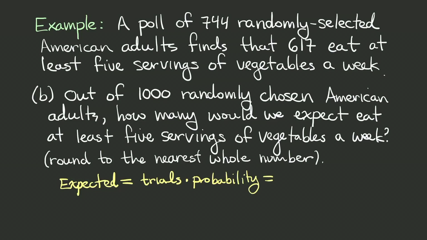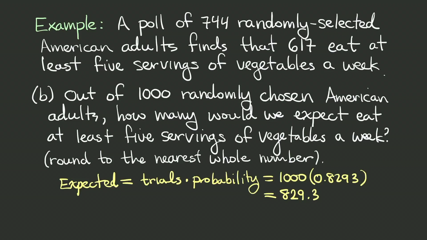Well, the number of trials is going to be the 1,000 randomly chosen American adults. So this is 1,000. And then the probability is going to be the experimental probability that we computed in the first part of the problem, which was 0.8293. Notice that I wrote it as a decimal. And now when we actually work this out, we're going to get